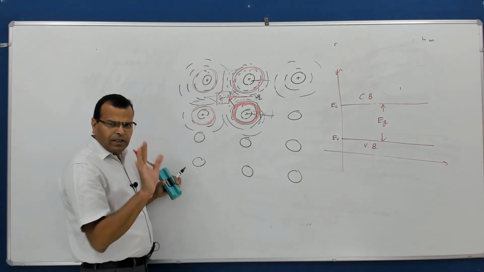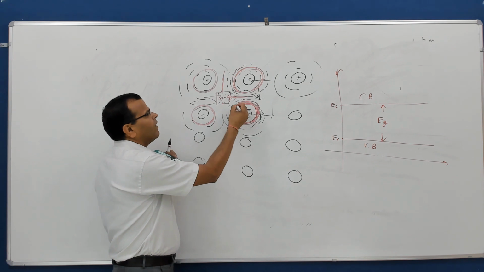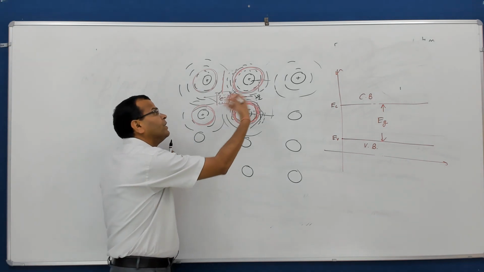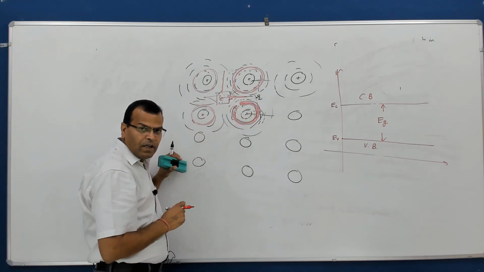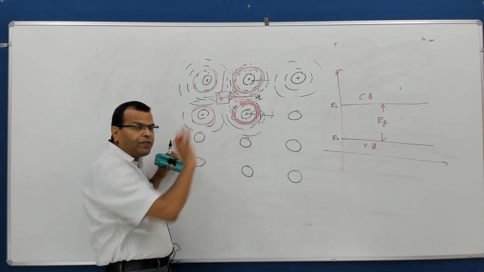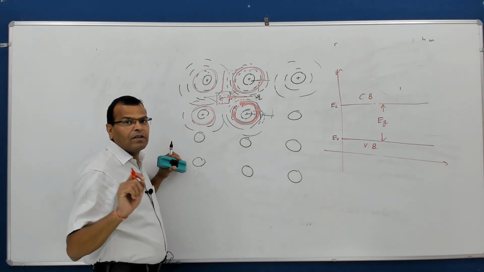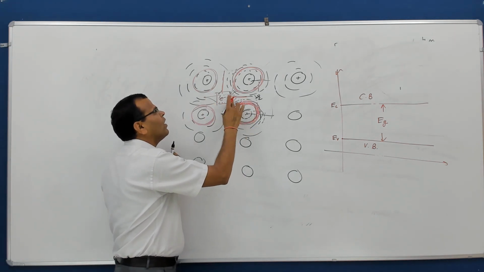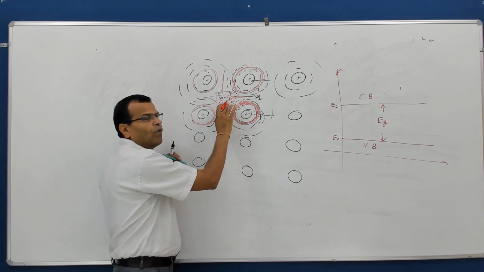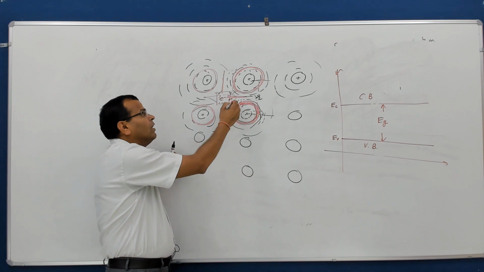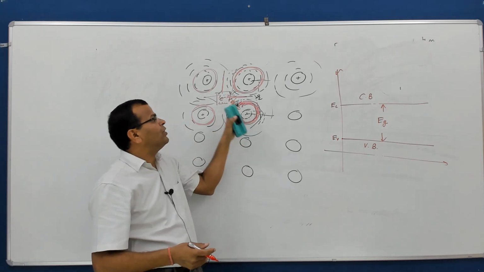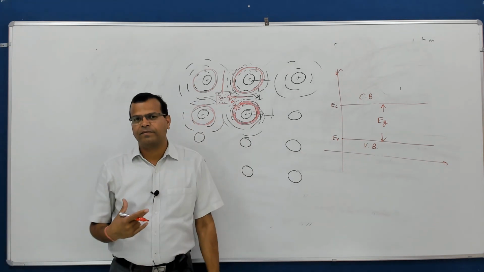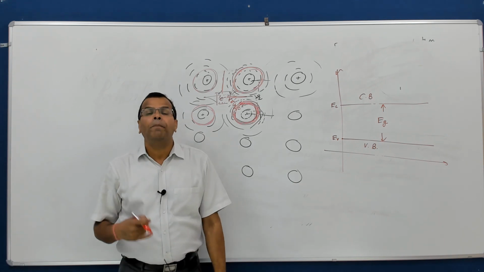For example, there are certain materials where, when the electron is here, it is having almost equal forces by all the atoms, so it is free even at this energy level. Such materials where the electron is always free are called metals, conductors. And when the electron here is bound to this nucleus, it requires a certain amount of energy to move into the region where the forces of all the atoms are equal. So the energy required to move from here to here is the band gap. And the band gap is a property of the material. It is specific to a material.